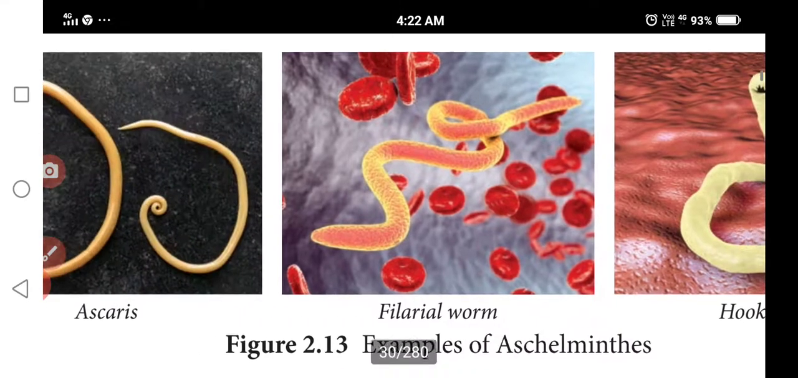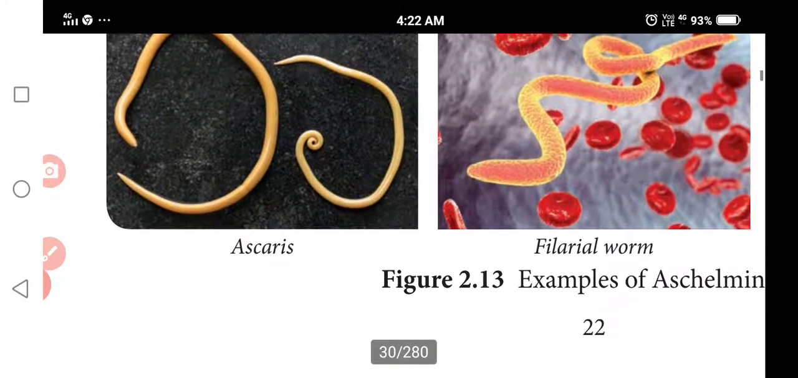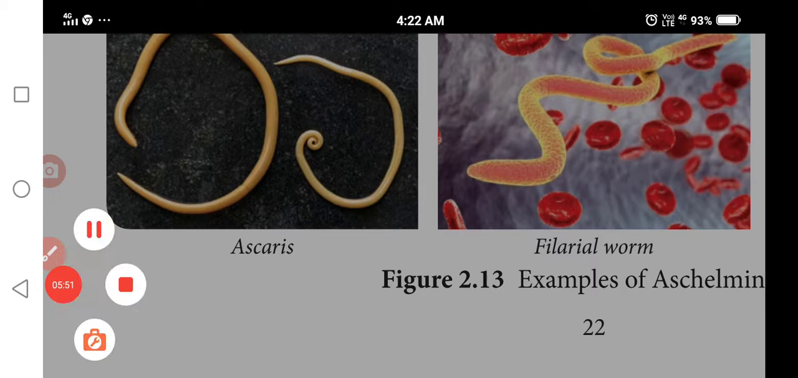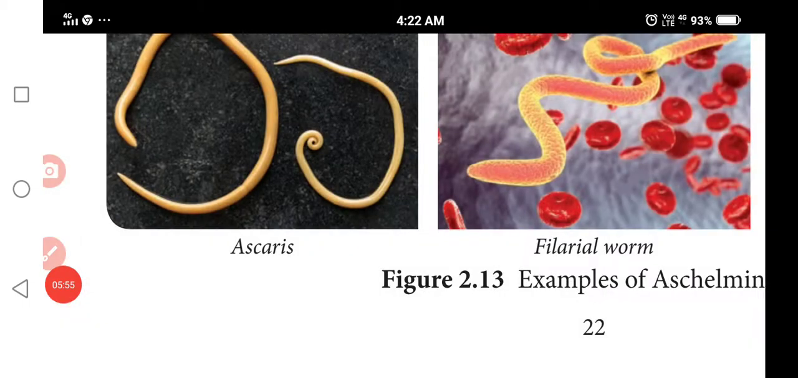So Aschelminthes, the best example is roundworms. It is a triploblastic animal, bilaterally symmetrical. Pseudocoelom will be observed in these organisms and this phylum. Next, the body is unsegmented.